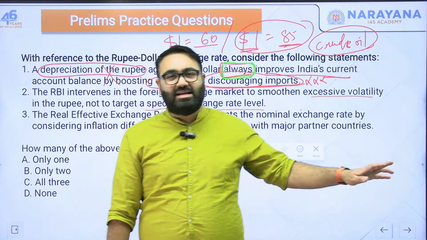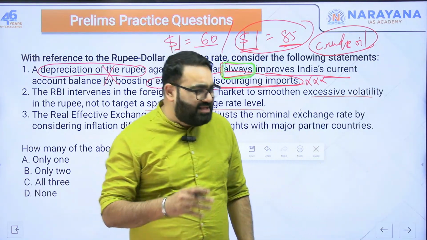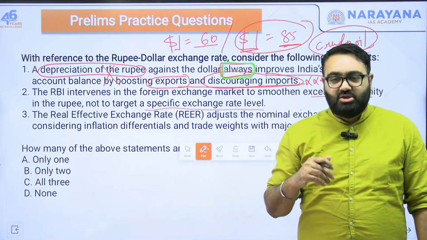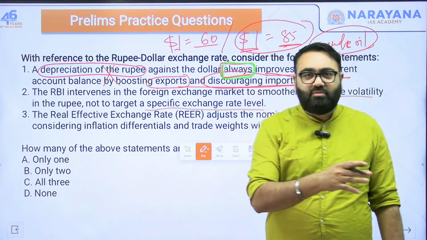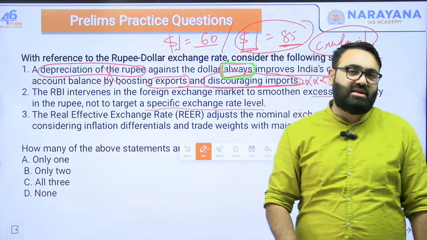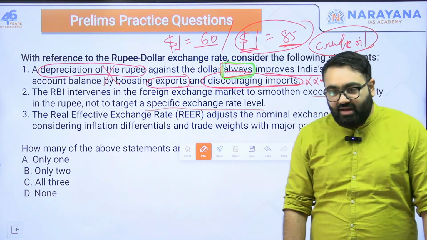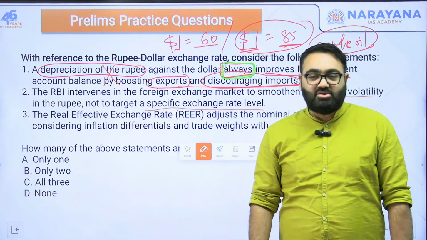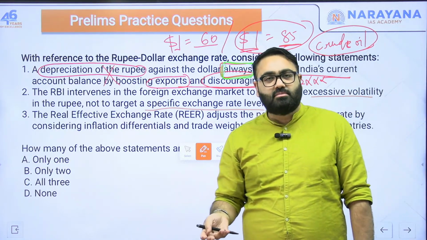For example, let's say there is an Indian who is working in the US in a good IT job and they send back $1,000 for their family every month. So for them, if the rupee depreciates, isn't it better? If they are sending $1,000 back when rupee value is 60, then their family is only getting 60,000 rupees. On the other hand, if the rupee becomes 85 to a dollar, then when they send back $1,000, that means 85,000 rupees are given to their family. So it's better for them. For someone sitting in India, it might not seem like that, but for diaspora, it is better.